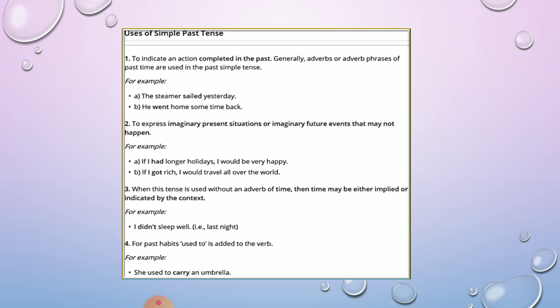Third, when this tense is used without an adverb of time. There are conditions when there is no need to use an adverb phrase, like: I didn't sleep well. For a past habit, used to is added to the verb, that is, she used to carry an umbrella. Now, used to is also a modal, but here used to is used as a verb.